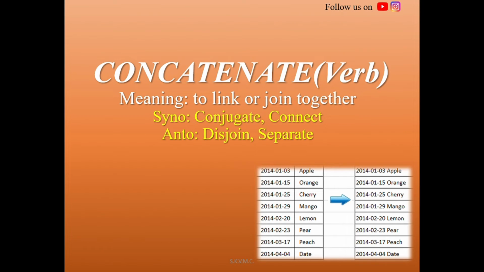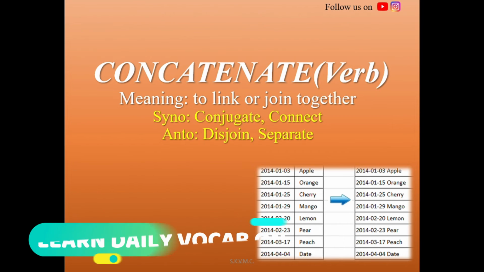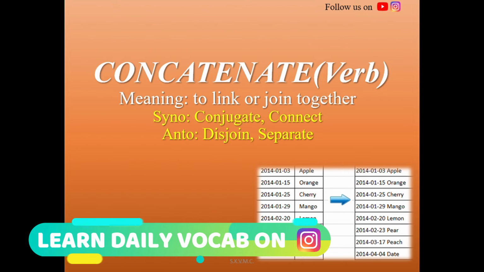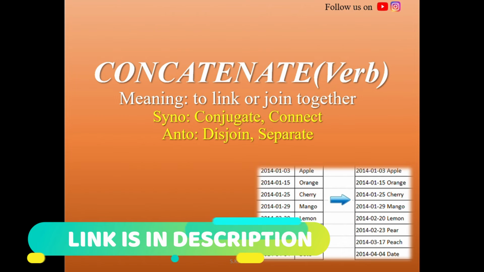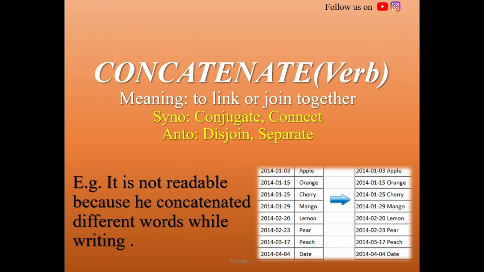For another word that we have taken is concatenate, which is generally used as a verb. It simply means to link or join together. For the synonyms part here we have taken conjugate and connect, and for the antonyms here we have taken disjoin and separate. For the example, it is not readable because he concatenated different words while writing.